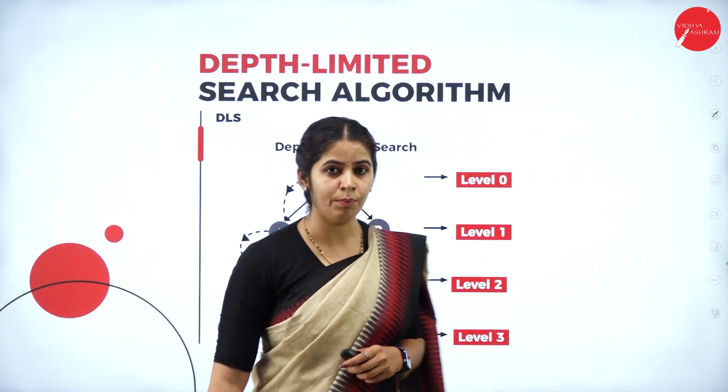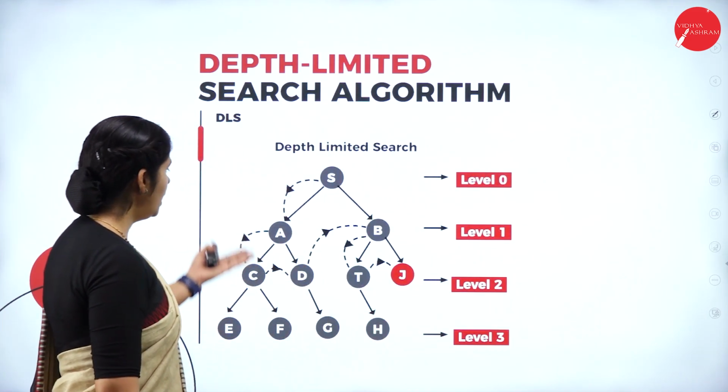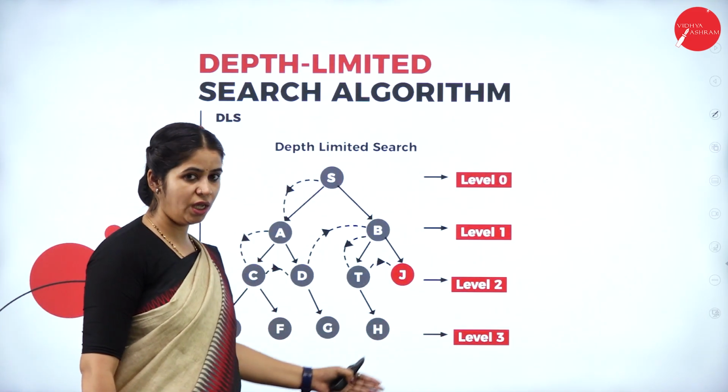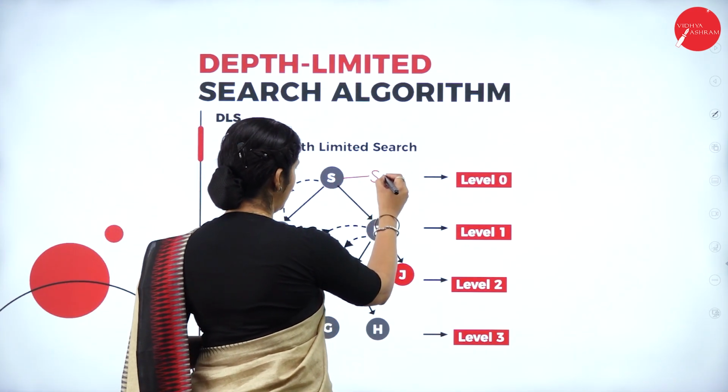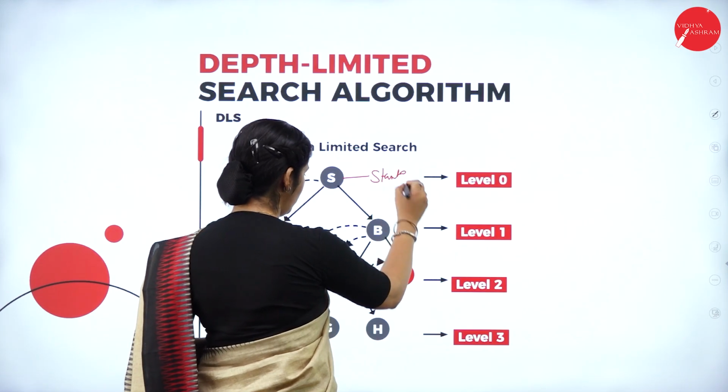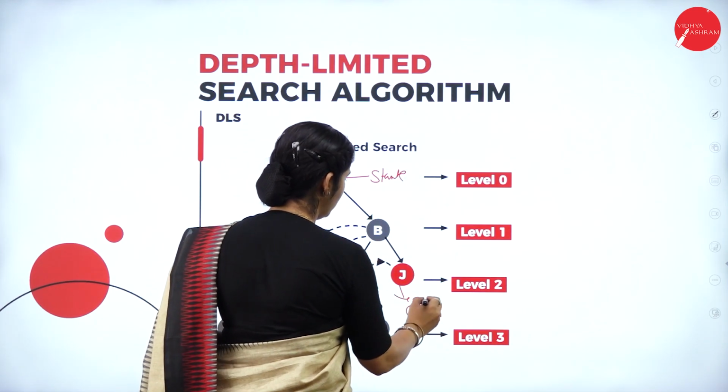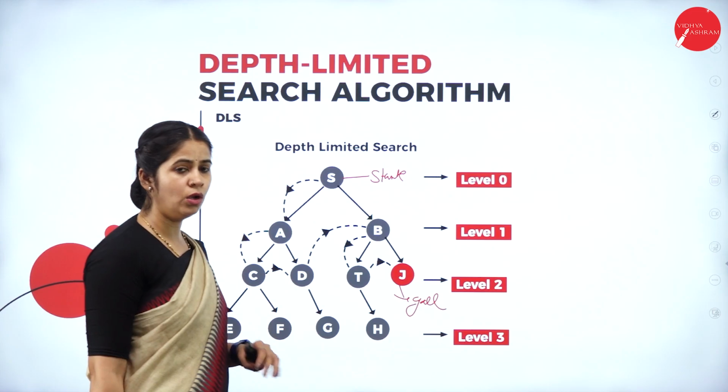Let us see an example for depth limited search. Here we have a tree. This is the start node, and this is our goal node.